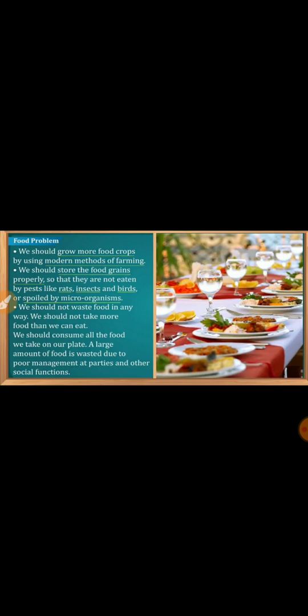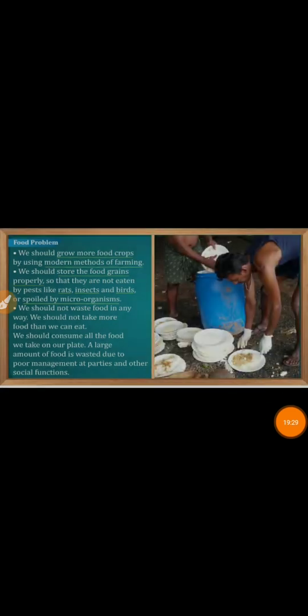A large amount of food is wasted in these types of marriage parties, etc., and social functions. Why? Just because of poor management at parties and other social functions. The food which gets wasted and which we have to throw into the dustbin could be used, right? So nobody should waste food. This is also a possible solution for the food problem.